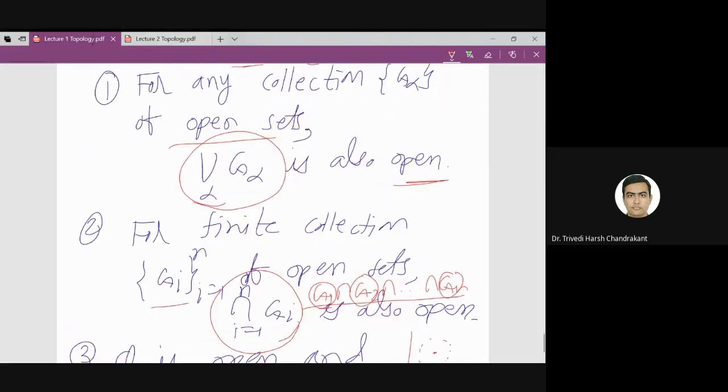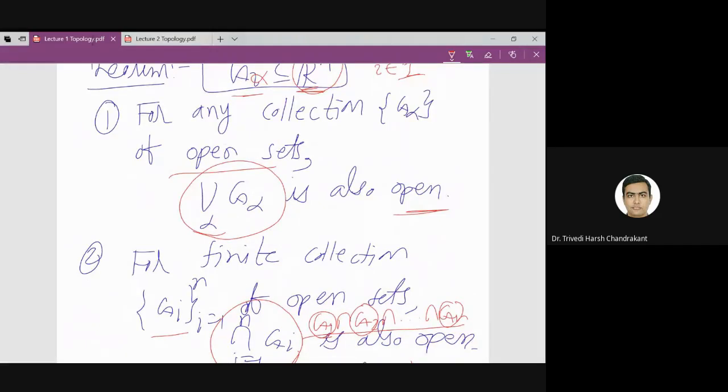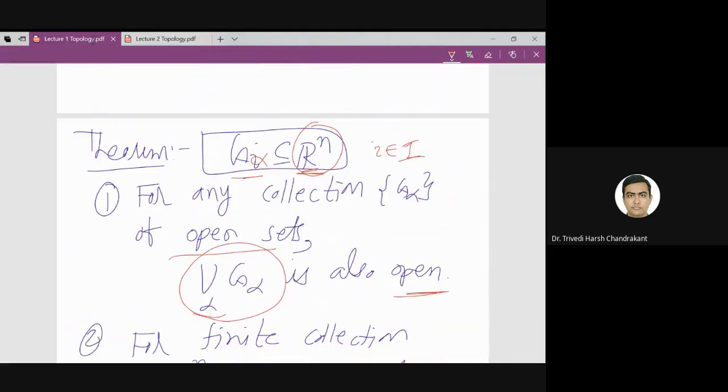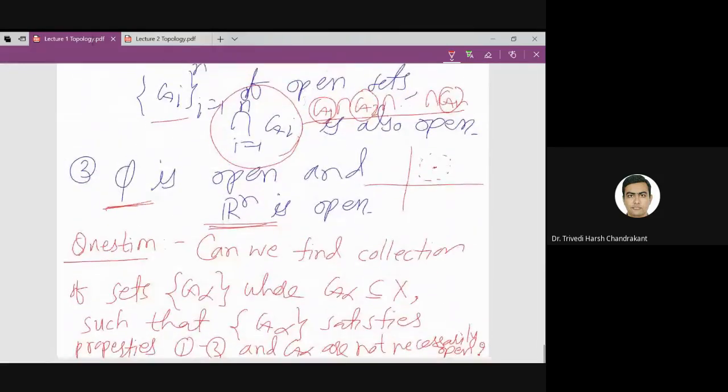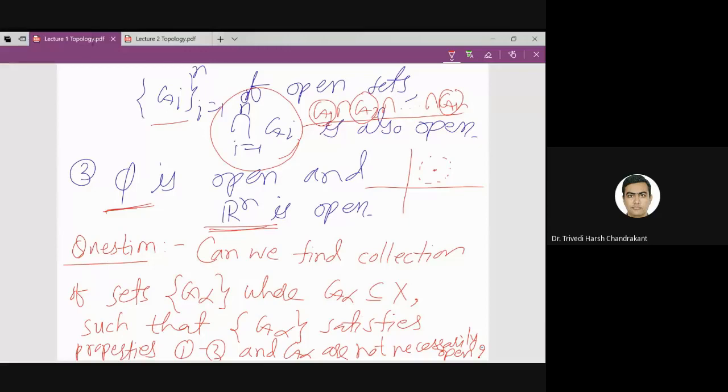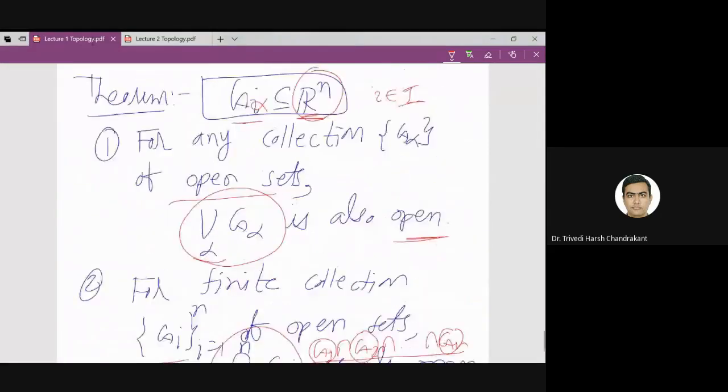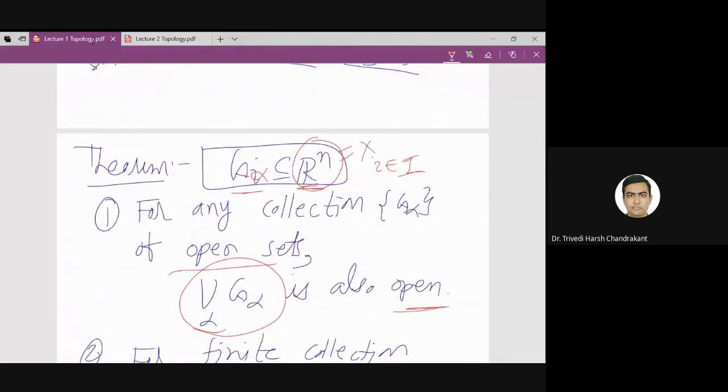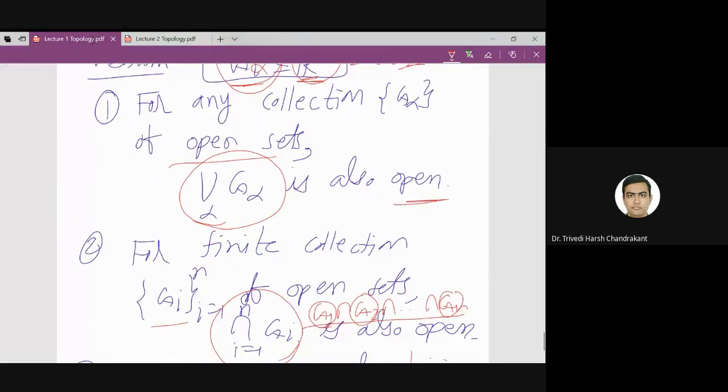So these are the three properties of Rn, and the open sets in Rn satisfy these three properties. Now the question I ask is: instead of Rn, if I take any set X, and any collection of subsets of X, whether that satisfies these properties.